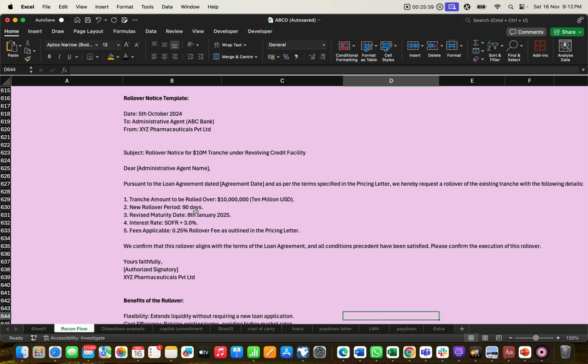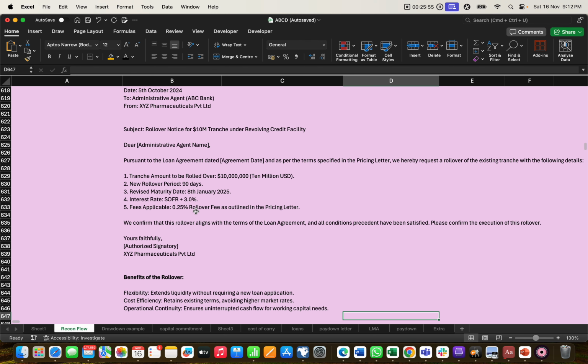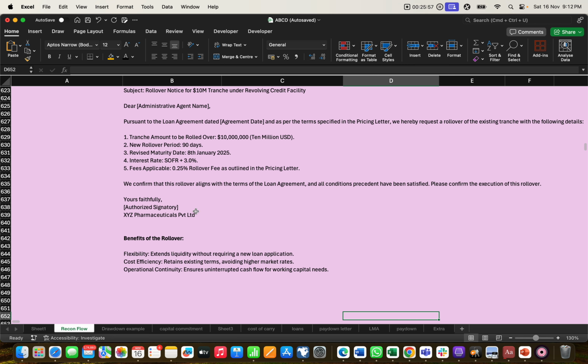It means they are mentioning that when they did the original contract, there were many terms in it, so they are using those terms to roll over all of this. They have mentioned the same in the original terms, with their signature and all, and accordingly this pricing letter will be there.